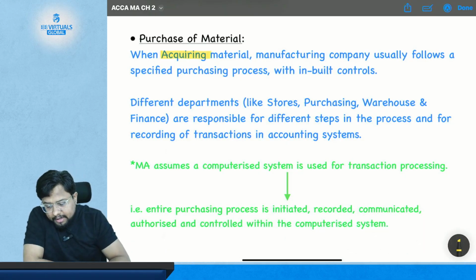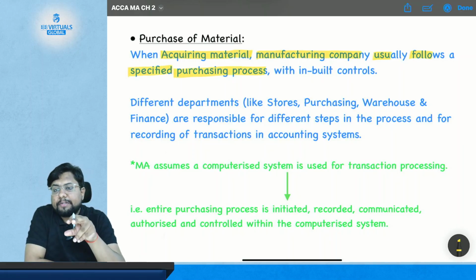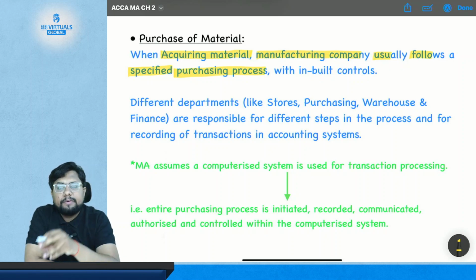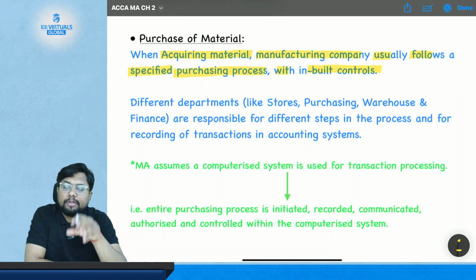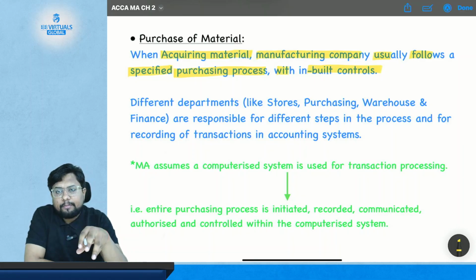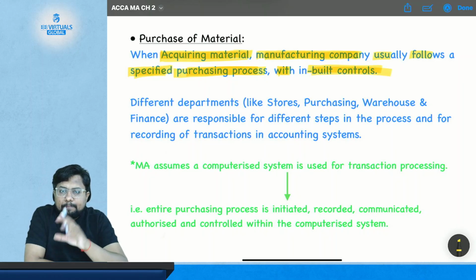When acquiring material, acquiring means purchasing the material. When acquiring material, manufacturing companies usually follow a specified purchasing process, the same process which we have discussed just now, with inbuilt control. So there are inbuilt controls in the process itself, that we have already seen.